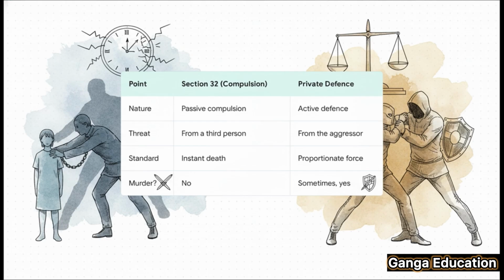Second, where is the threat coming from? In duress, the threat is from a third person, forcing you to harm an innocent party. In private defense, you act directly against your attacker. Third, the legal standard. Duress demands a very high bar, a threat of instant death. Private defense requires the use of proportionate force. And finally, this is the most critical one, is murder allowed? Under duress, the answer is never. In private defense, however, causing death can be justified in certain situations.